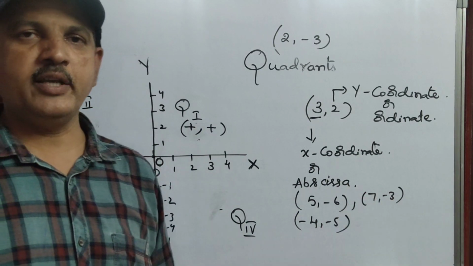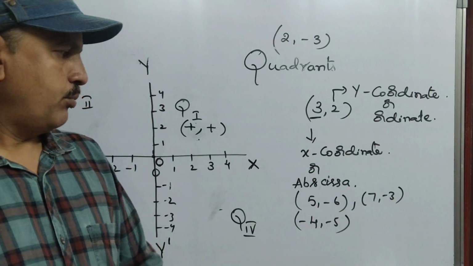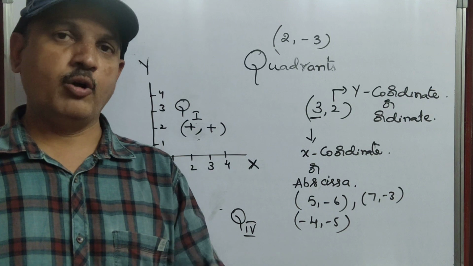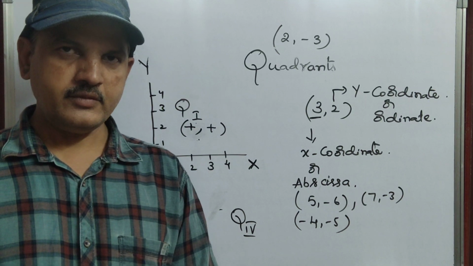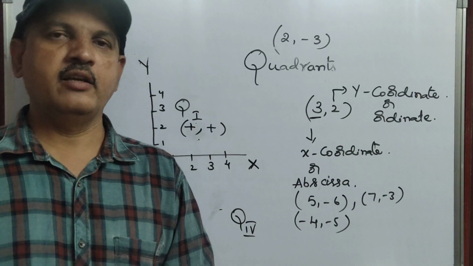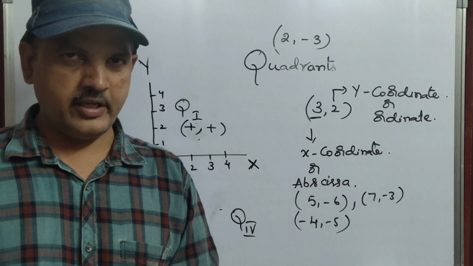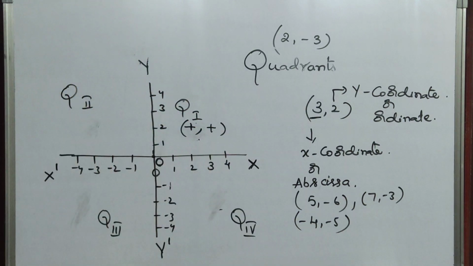Like this, coordinates will be given, and they'll ask several questions. They'll ask, 5 comma minus 6 belongs to which quadrant? Then we don't know, we'll say, because till now I didn't say how to identify the quadrant. Okay, now how to identify, listen very carefully.